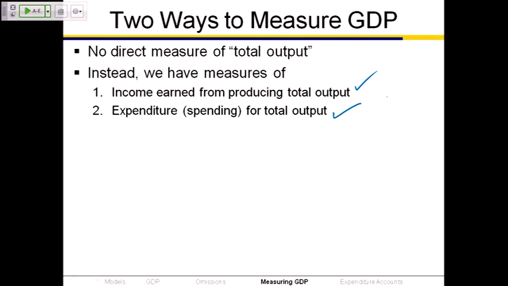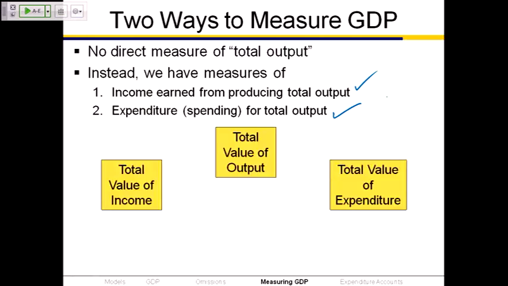So there are 2 ways that we can put a dollar value on any piece of output, whether it's the pen in your hand or this fancy podium up here. We can do it based on what's paid to buy it, $3,000, or we can do it based on the income earned by all the people involved in the production, including the owner of the company, which again would be $3,000. So I had it in the graphic, I forgot. The total value of income is one measure, the total value of expenditure is another measure, which means the total value of income, that's a big equal sign, and the total value of expenditure are going to be the same.